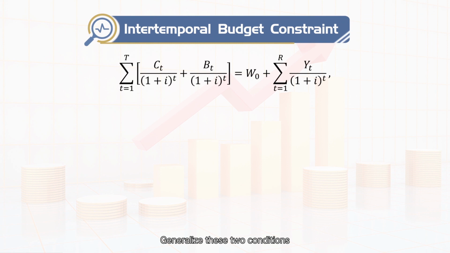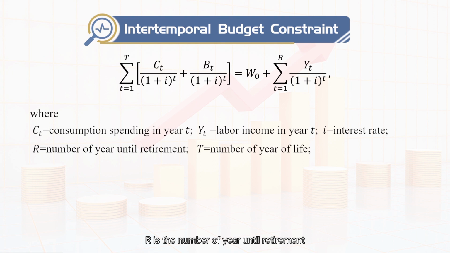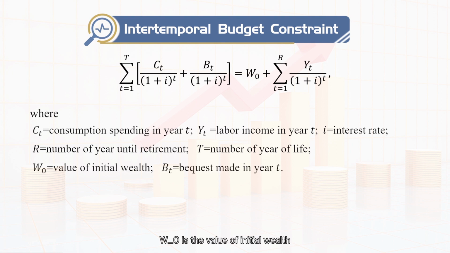Generalizing these two conditions, a formula that expresses the lifetime consumption possibilities open to you as a function of your income, initial wealth, and the bequests is as follows, where CT is the consumption spending in year T, YT is the labor income in year T, I is the interest rate, R is the number of years until retirement, large T is the number of years of life, W0 is the value of initial wealth, and BT is the bequest made in year T.